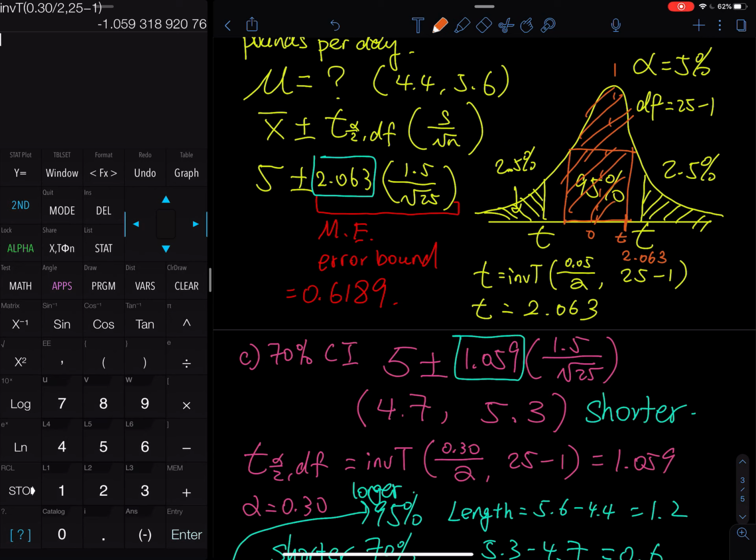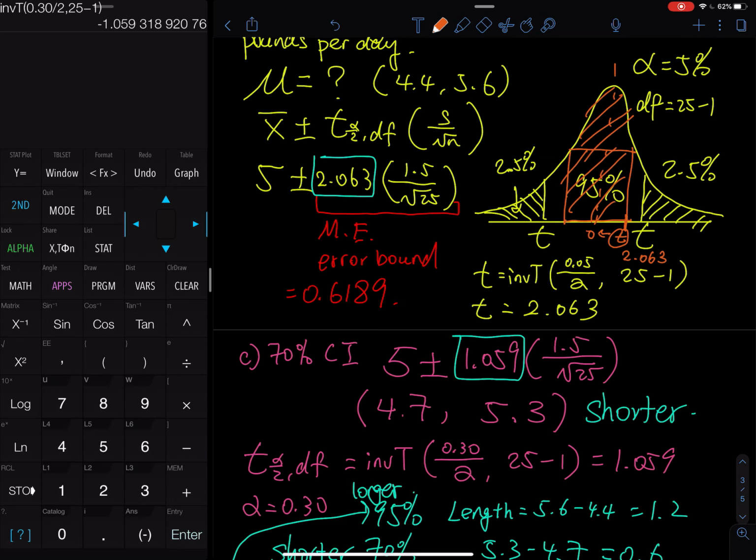Since the orange t is closer to 0, that means the orange t must be smaller than the yellow t. So that's why you have a smaller t. The smaller t gives you a smaller margin of error. So overall, you have a shorter confidence interval. This is a very good problem to be put on a test. So if you have a test coming up, be sure you study this. They must put this on a concept check or in a multiple choice.